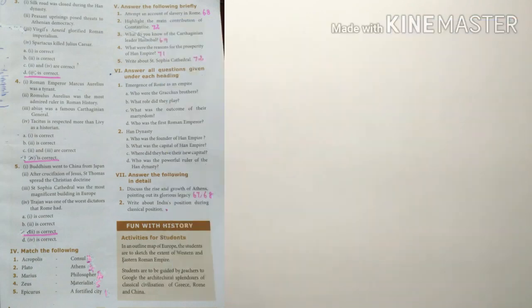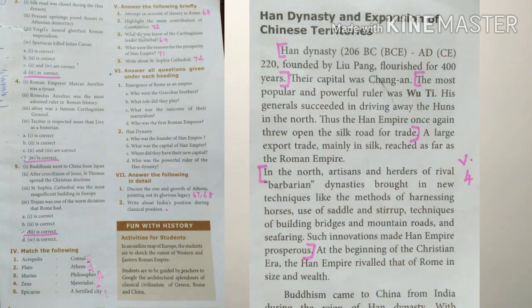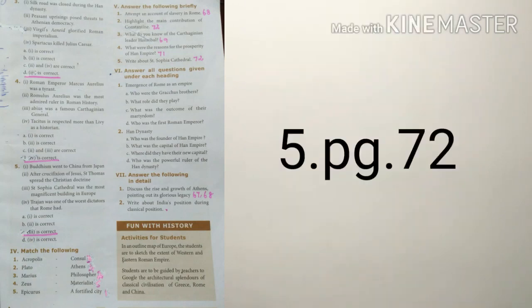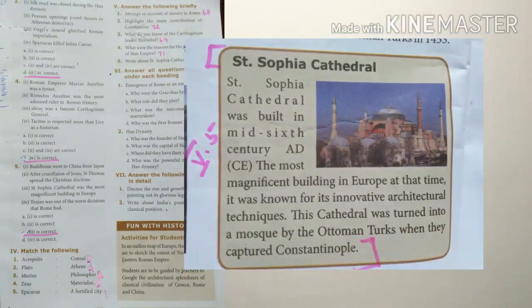Question number 4. That's page number 71. See under the heading Han Dynasty and the expansion of the Chinese territories. From the beginning, that is Han dynasty up to 3rd line years. And the same line, the most popular and powerful ruler up to Silk Road for trade. And the next paragraph also from the beginning up to such innovations made Han Empire prosperous. Question number 5, that's page number 72. See the tabular column, St. Sophia Cathedral, that is tabular column fully.